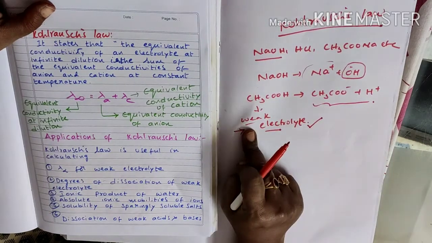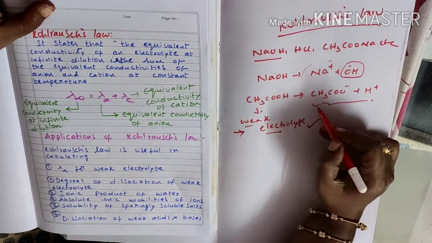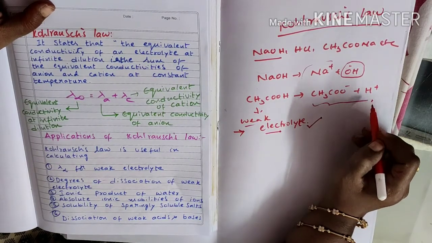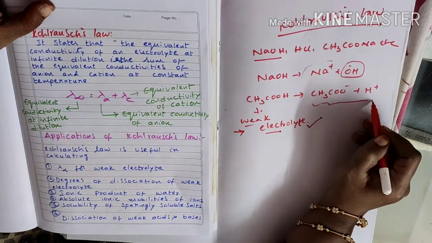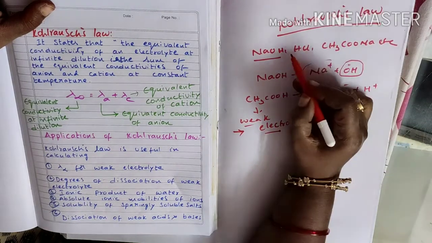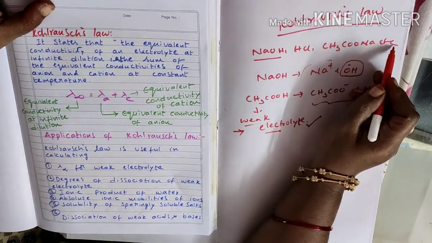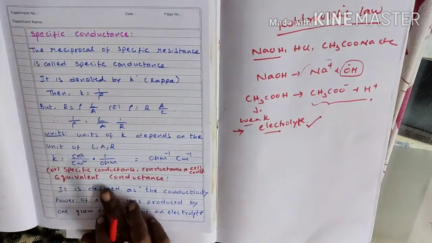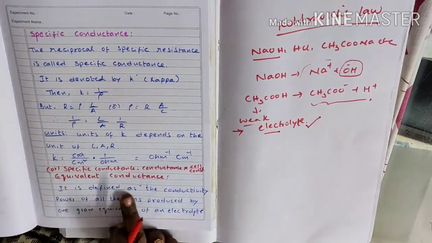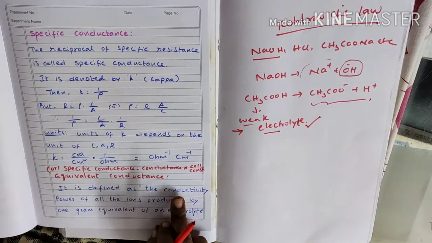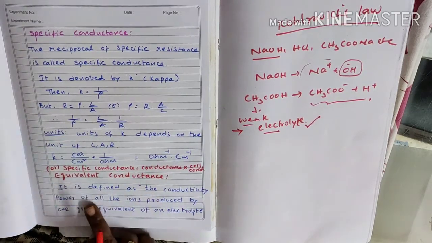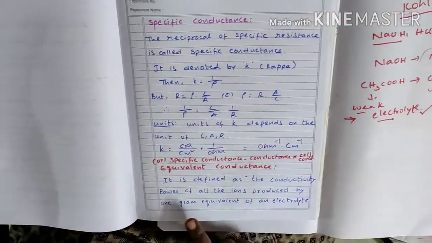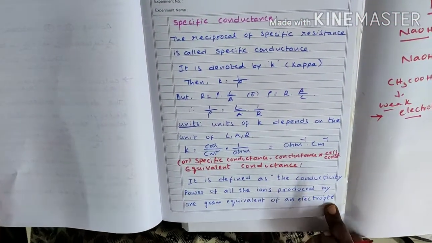What is a weak electrolyte? A weak electrolyte is one that is partially ionized. How is the conductivity of a weak electrolyte calculated? It is calculated by taking strong electrolytes. What is equivalent conductance? It is defined as the conducting power of all the ions produced by 1 gram equivalent of an electrolyte.